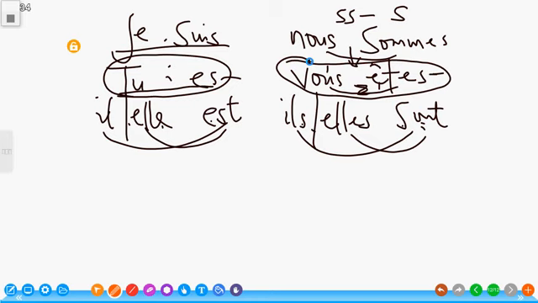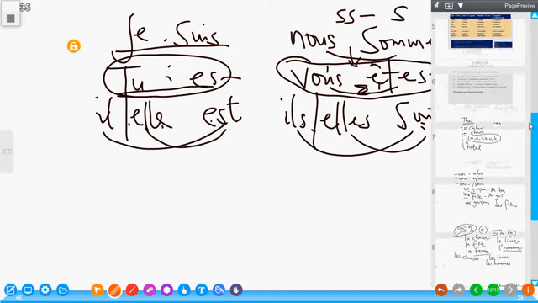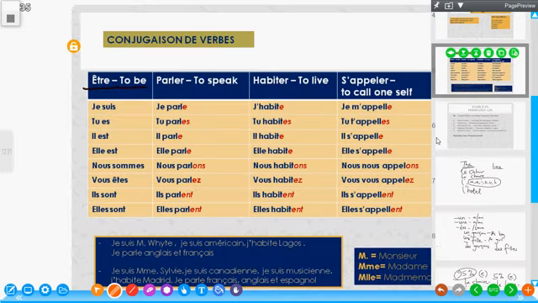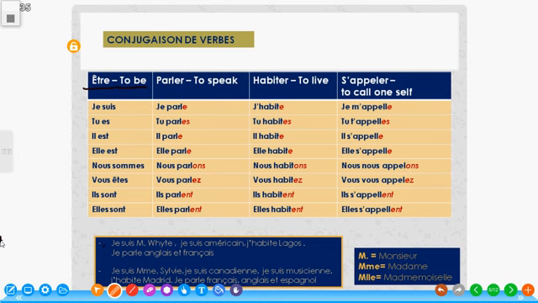Now let's go to some examples we have here. We have an example here. This person says, Je suis Monsieur White. I am Mr. White. Je suis américain. I'm an American. J'habite à Lagos. I live in Lagos. Je parle anglais et français. I speak English and French.